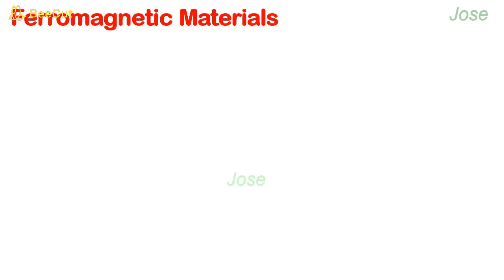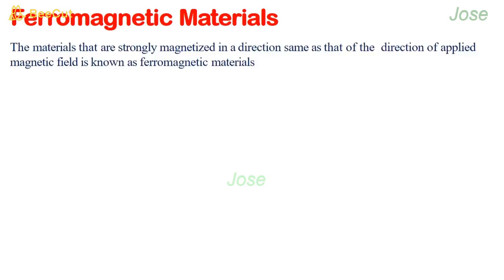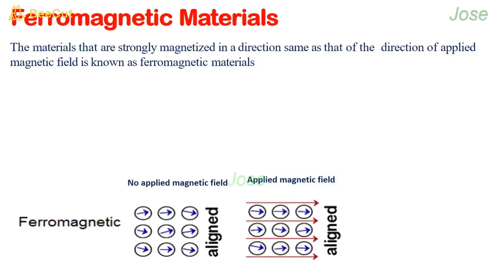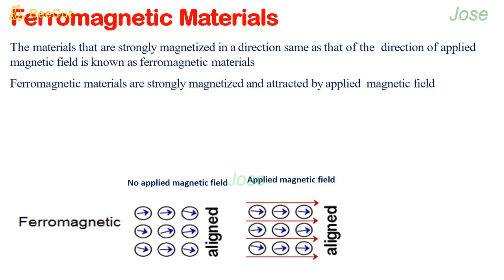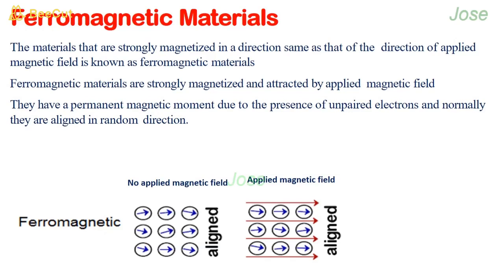Ferromagnetic materials. Ferromagnetic materials are materials which are strongly magnetized in a direction same as that of the external applied magnetic field. They are strongly magnetized and attracted by applied magnetic field. They have permanent magnetic moment due to the presence of unpaired electrons, and normally they are aligned in random direction. Example: iron, nickel, cobalt, etc.